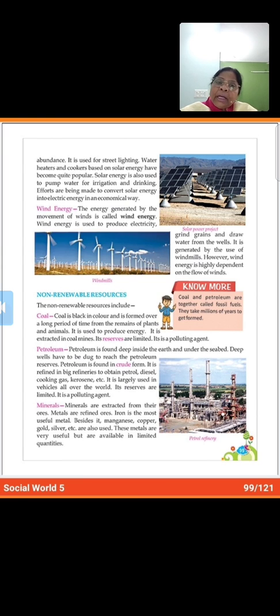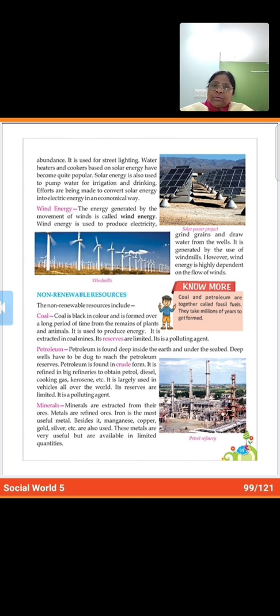Then it is taken to big refineries where it is refined, and then in the market we get petrol, diesel, cooking gas, kerosene, etc. And these are very much in use. These are very useful to us. And like coal's reserves are limited, same way petroleum reserves are also limited. There is shortage, so that's why we say that we have to use it very wisely.